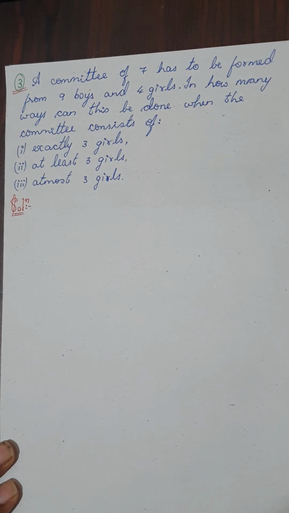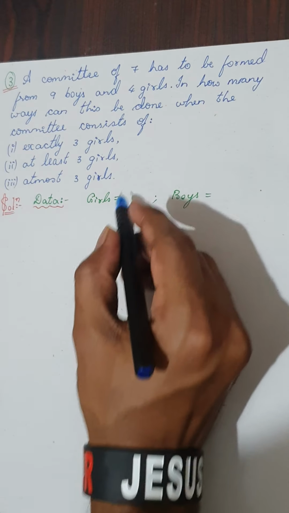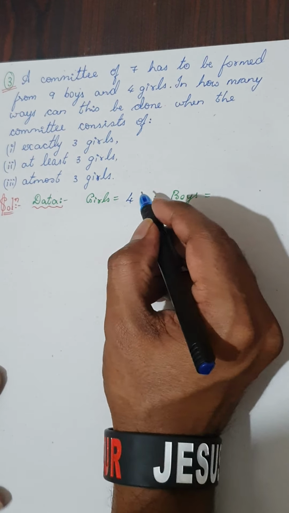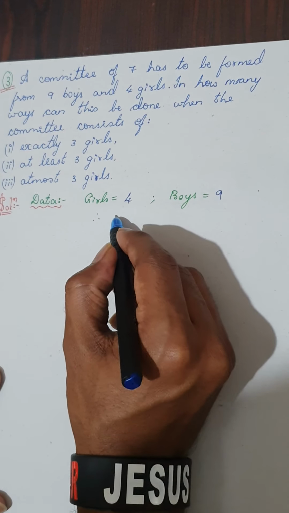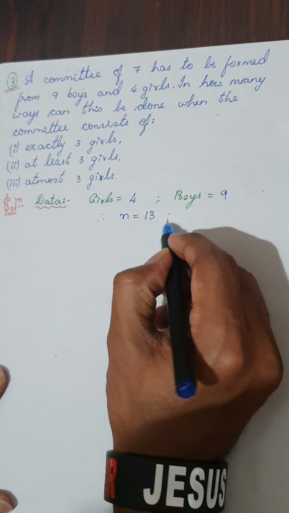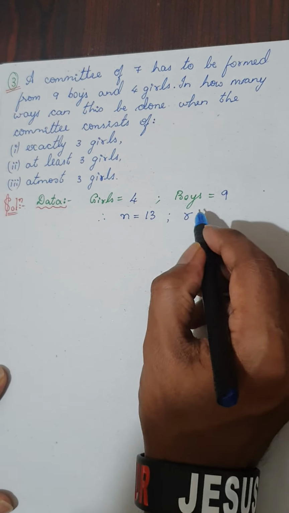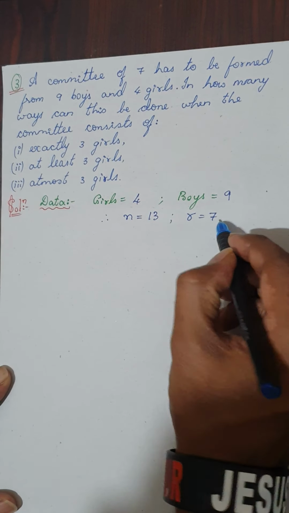Okay, so let us take up the data. So here comes our data. How many girls? There are 4 girls and boys are 9. Therefore, how many total number of members? 9 plus 4, that is 13. Out of that, I have to select R. How many member squad? 7 has to be formed. So R is equal to 7.